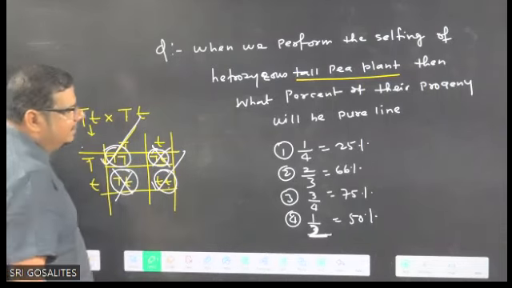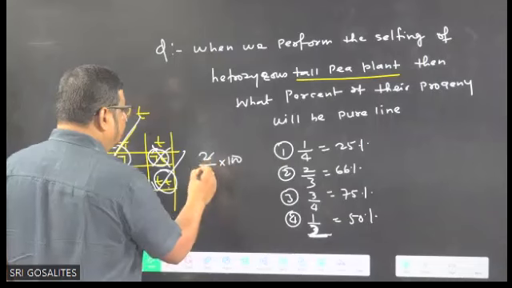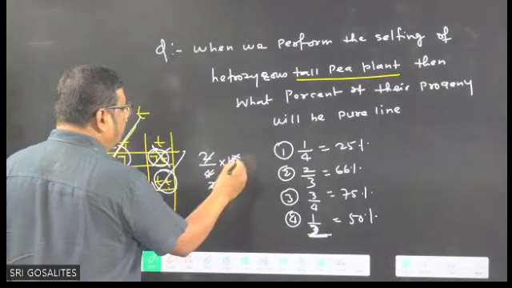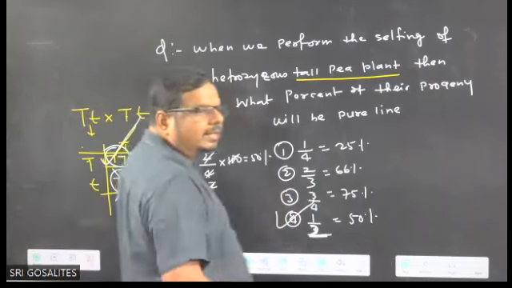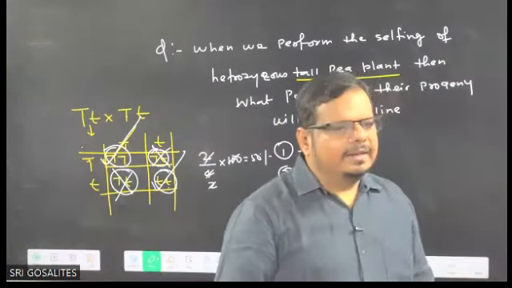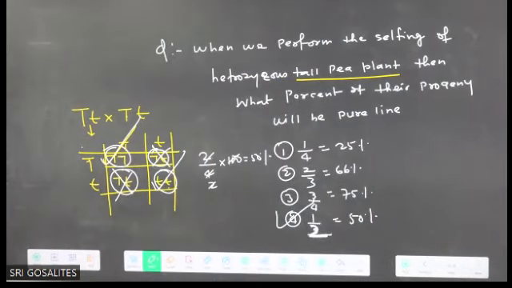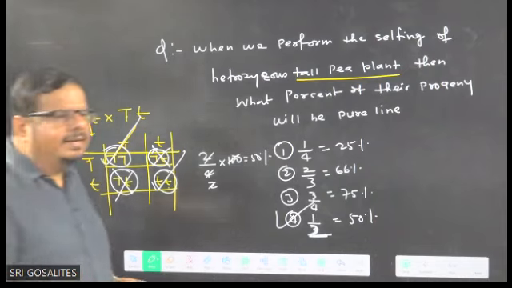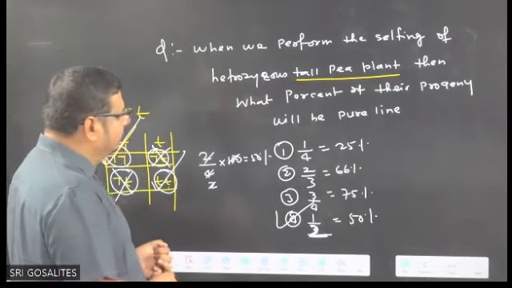Two pure lines are there. So 2 by 4 into 100 equals how much percent? 50%. That is the answer. Pure line is another name for which one? Homozygous. Is it clear in the mind?